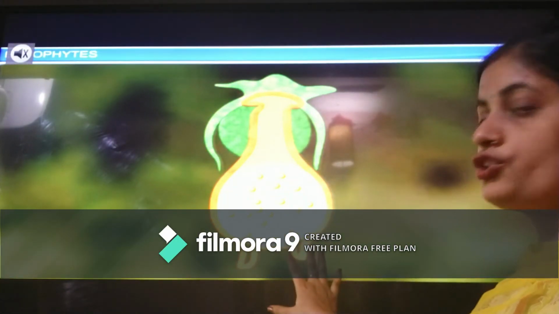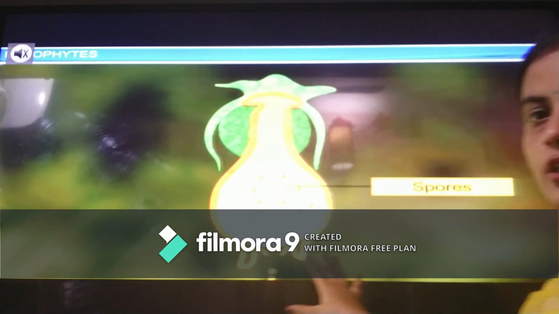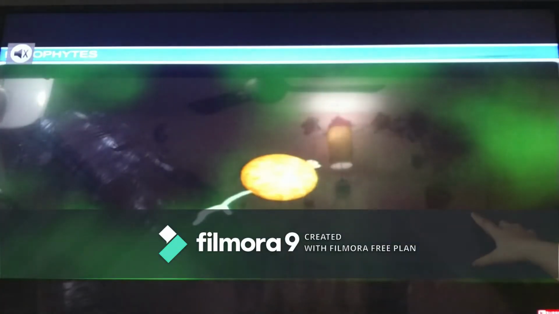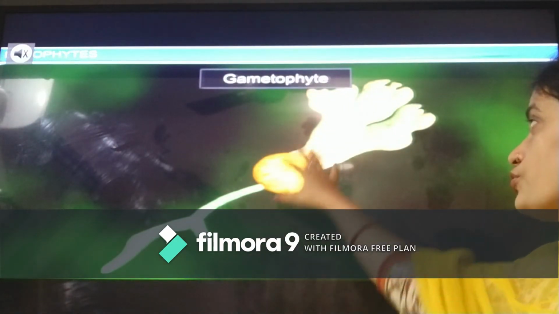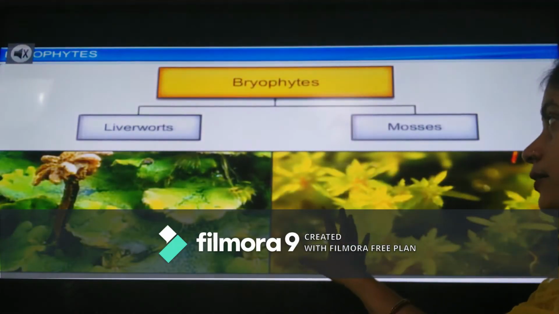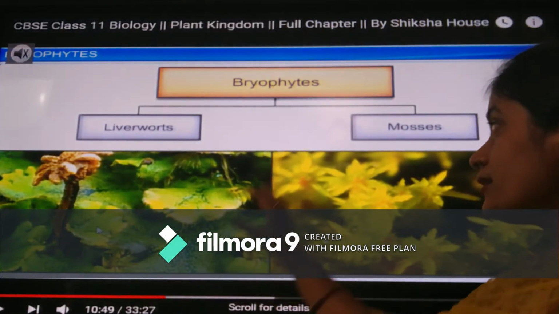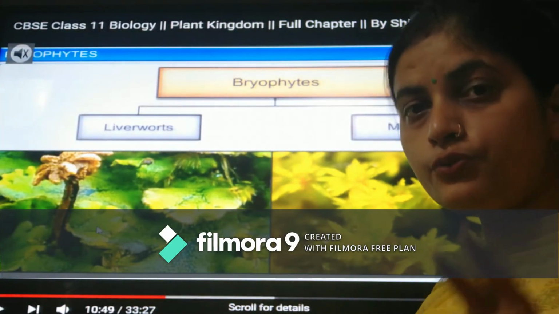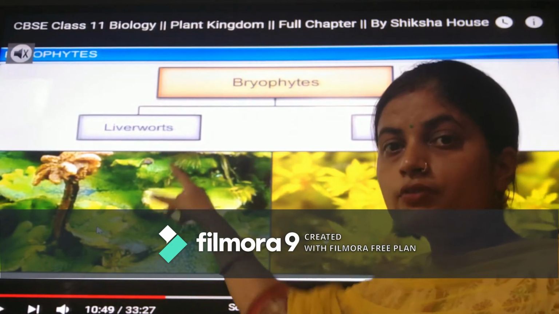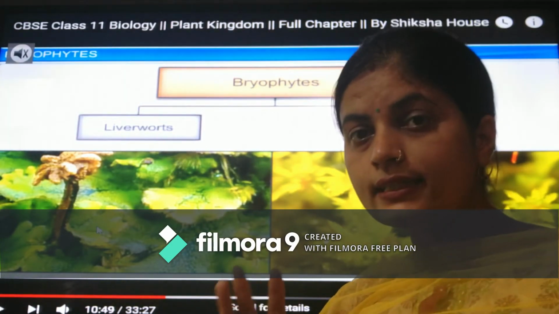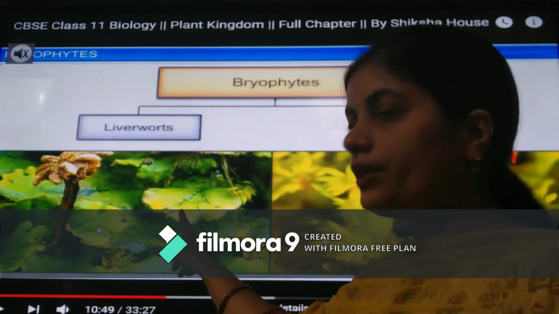It is a typical structure of a sporophyte. That means the structure inside which spores are formed. When these spores are released, they will help in the formation of a new gametophytic plant. In bryophyta, we can see it is broadly divided into two parts, liverworts and mosses. In liverworts, that bryophyte category is kept which has a thalloid structure.